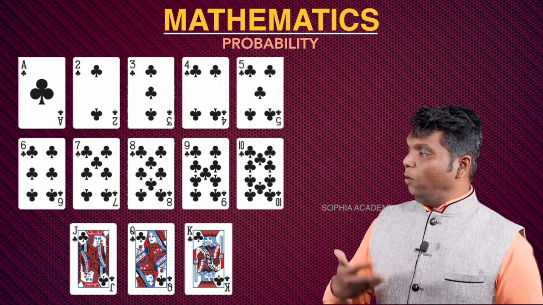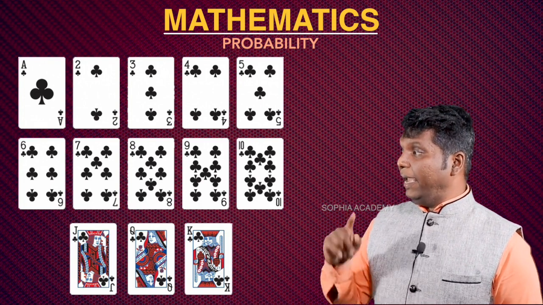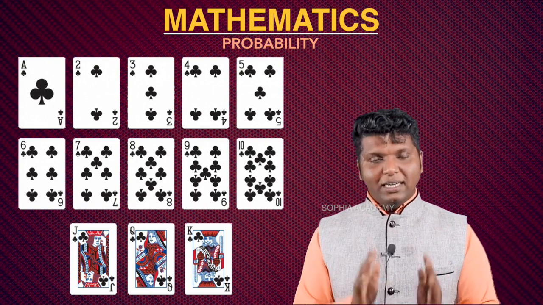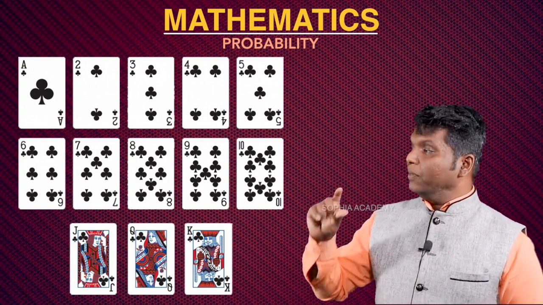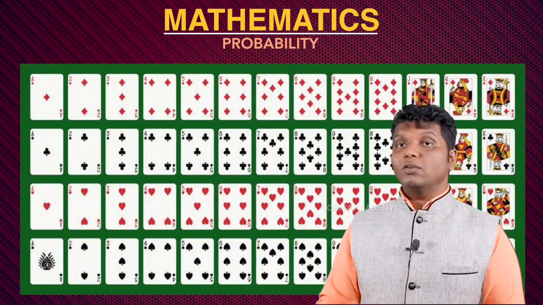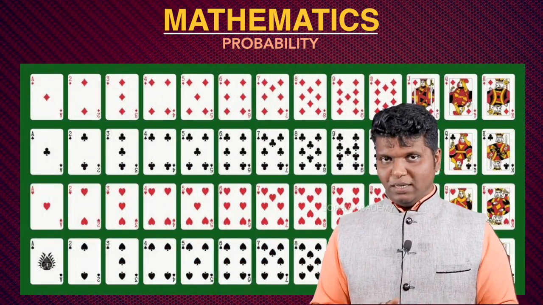So 2, 3, 4, 5, 6, 7, 8, 9, 10, ace, king, jack and queen. All together there are 13 cards in one suit. So 13 into 4 suits, all together there are 52 cards.